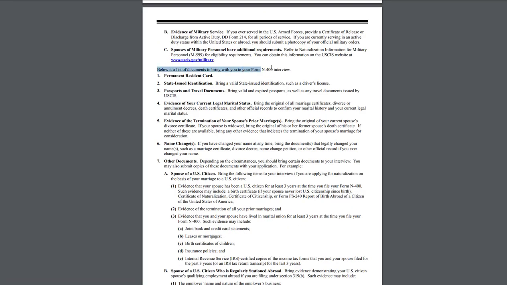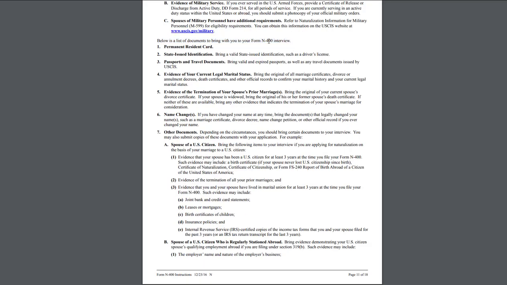So yes, let's get to the interview now. What you need to bring with you to the interview, very important. You need to bring your green card, the original, obviously, a state issued identification, ID or driver license, whatever, passports, the travel documents. It doesn't matter if they're valid or expired passports. Obviously, some of us might have expired passports, especially people who are refugees and asylees who never went back to the countries they came from. They will have expired passports. Bring them. Very important.